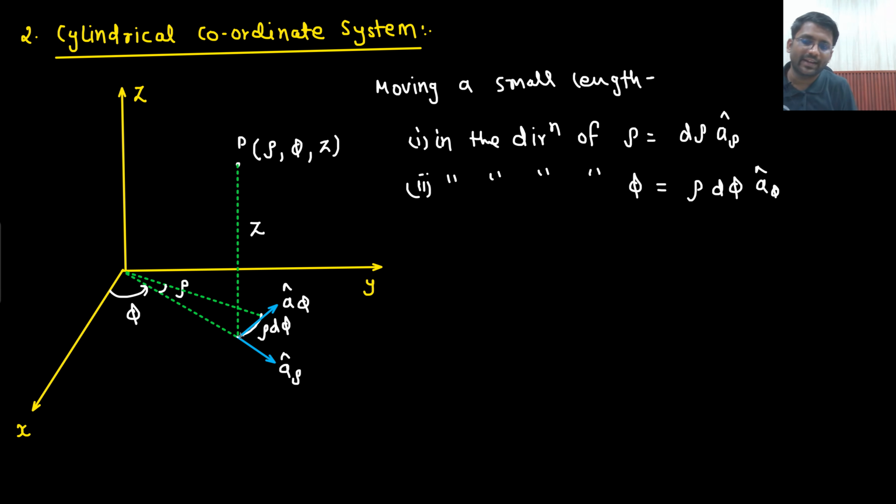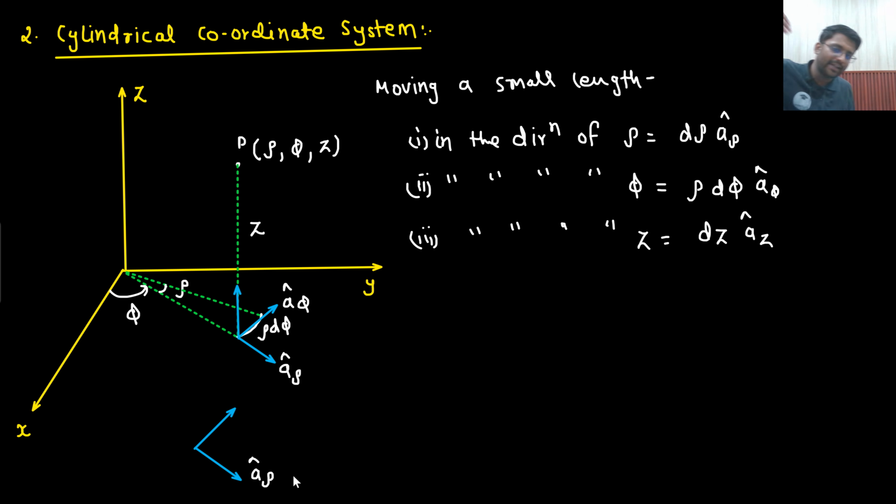And if I move in the direction of z, then this is how I will move. In the direction of z, how much do I move? dz az cap. So did you see the coordinate system? This was your a rho cap, then perpendicularly a phi cap. Both of them are in the same plane, perpendicular to each other. Moving in the direction of rho, a rho, then moving in the direction of phi, a phi, both are in the same plane, although they are perpendicular to each other.